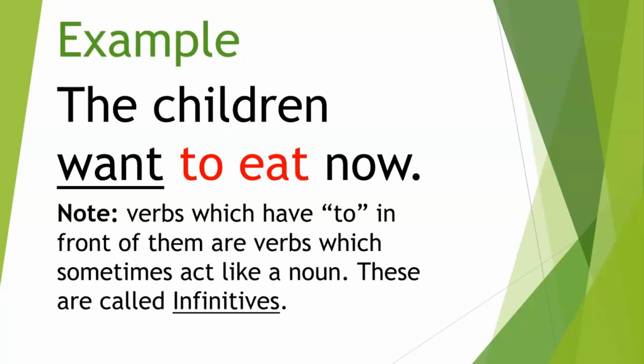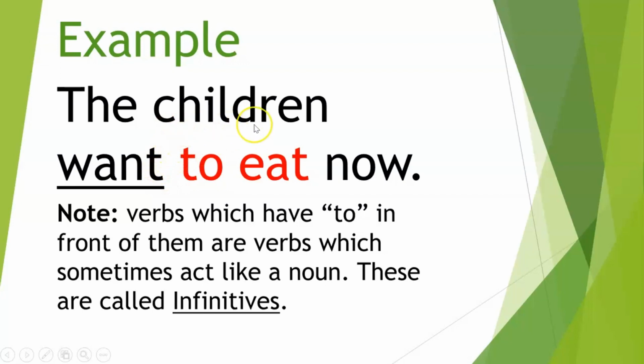In this example, we see 2 verbs. We see the verb want, and then we see the verb to eat. Let's read this note. Verbs which have to in front of them are verbs which sometimes act like a noun. These are called infinitives. Normally we would have a subject in front of a verb. The children want, right?